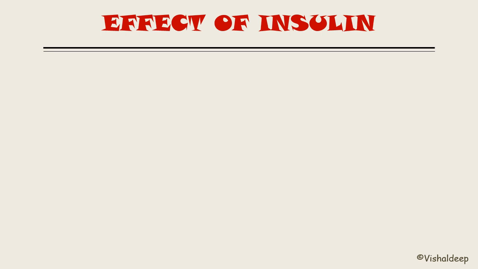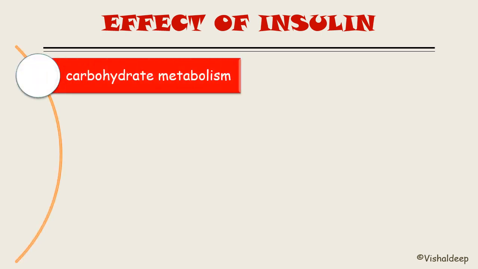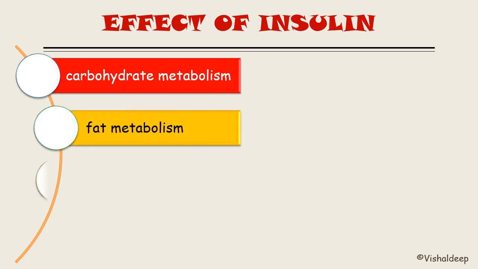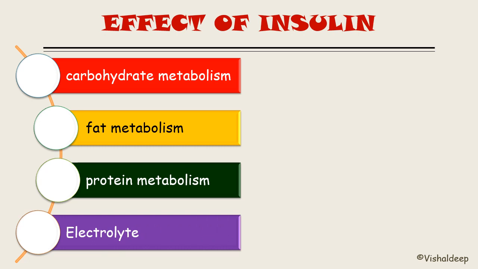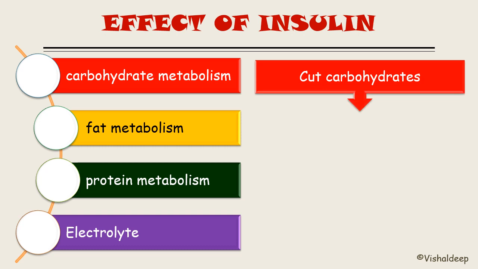Then the effect of insulin. What is the effect of insulin on carbohydrate metabolism, fat metabolism, protein metabolism, and electrolytes? To remember it simply, remember that insulin will cut the carbohydrate, meaning insulin decreases the blood glucose level.